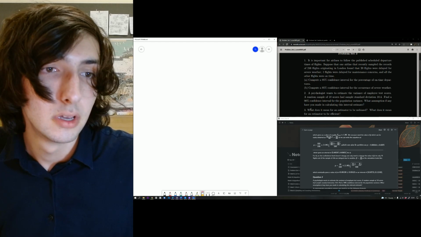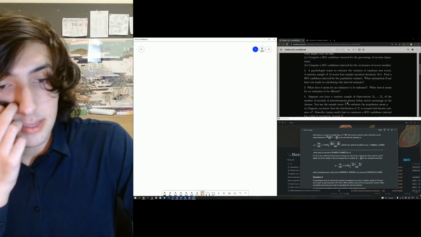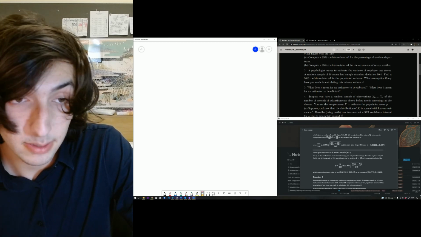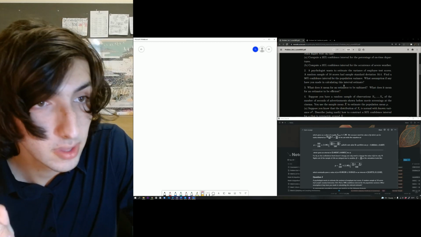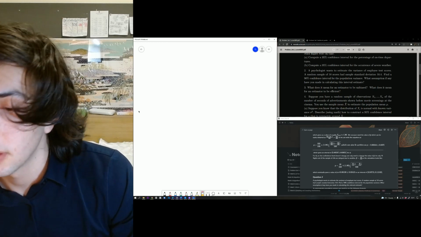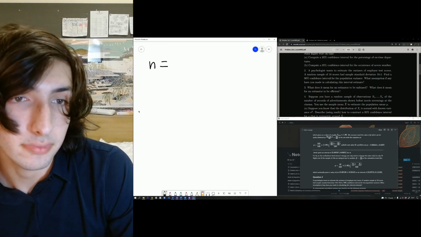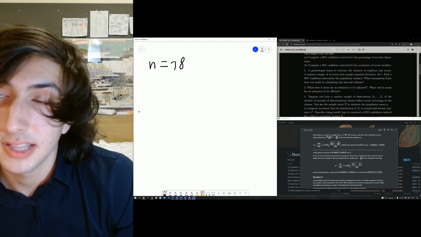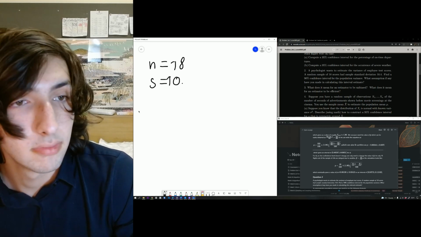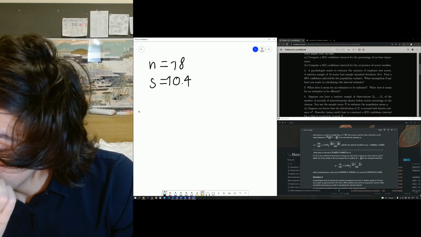A psychologist wants to estimate the sample variance of employee test scores. So we're estimating variance here. That's our first little thing. A random sample of 18 scores, so let's write this as we go along. N is equal to 18. It had a sample standard deviation, which we're going to call S, of 10.4. It wants us to find a 90% confidence interval.